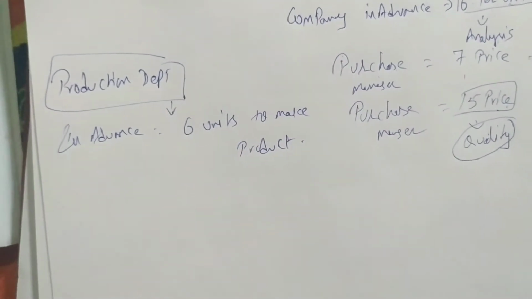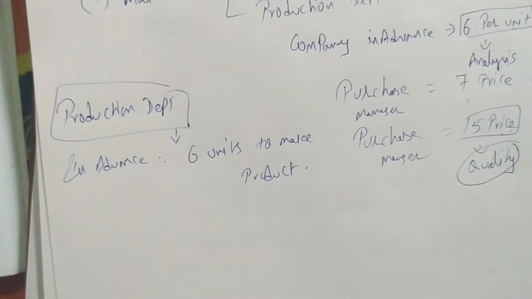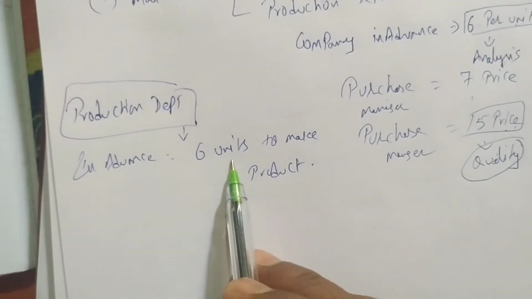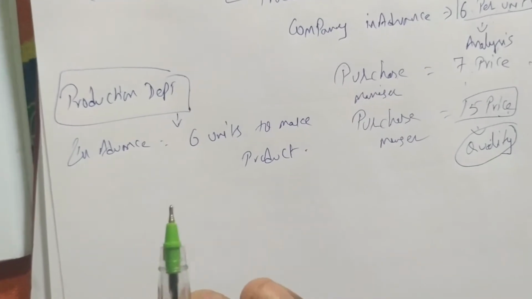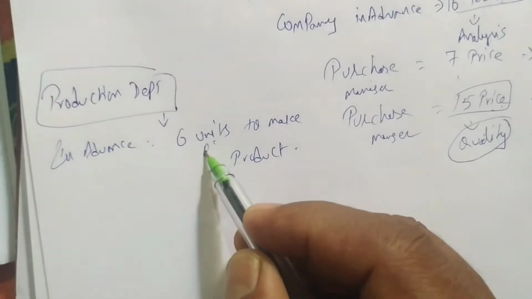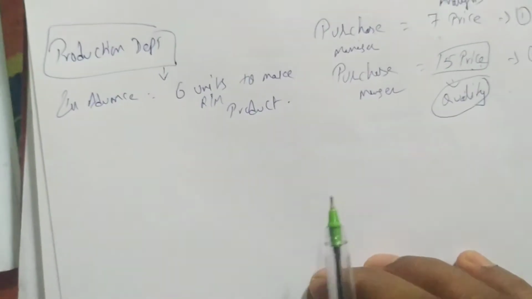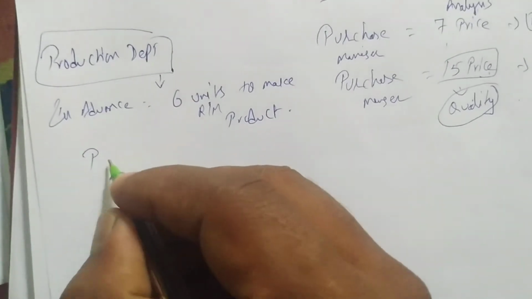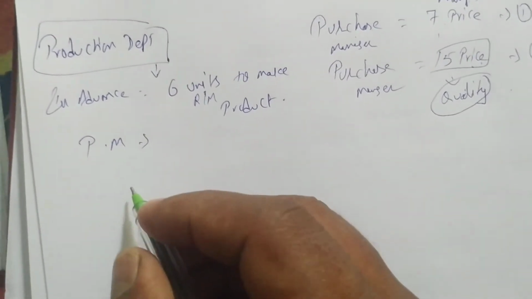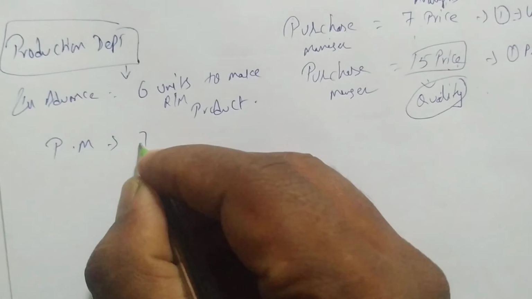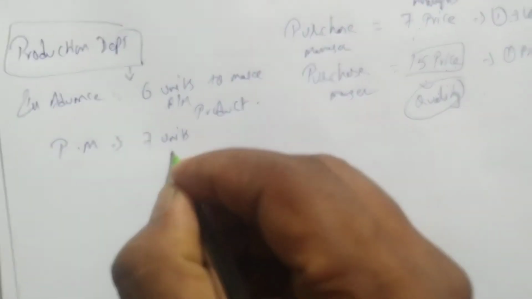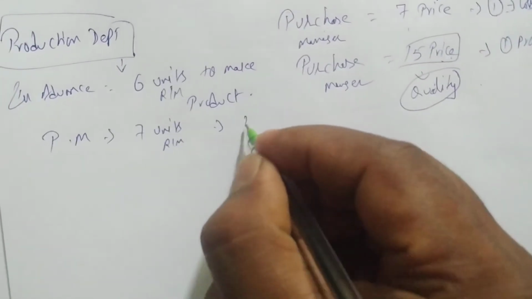The company is telling the production manager in advance that you have to take only 6 units to make one product. I am writing 6 raw material. But the production manager, I am taking PM as production manager, if he takes 7 units, meaning 7 raw material, then there will be a loss of 1 raw material.